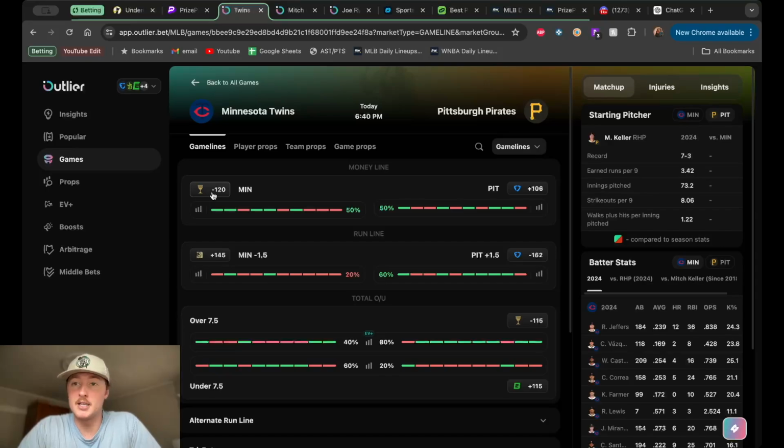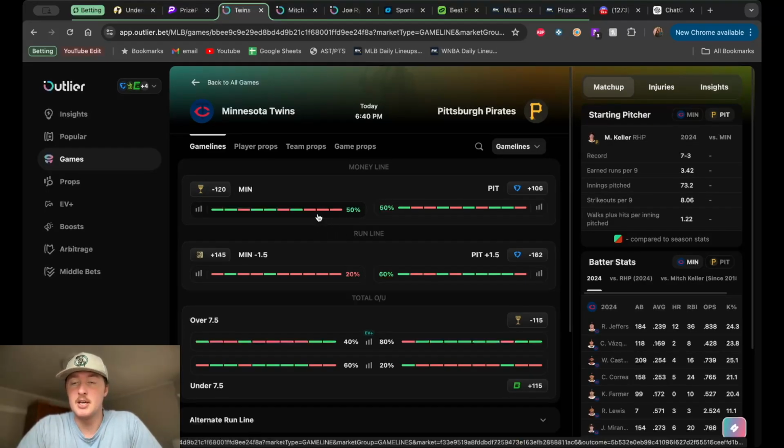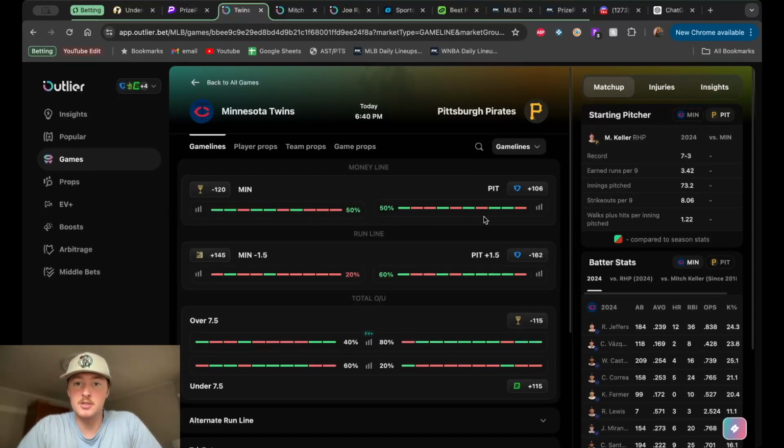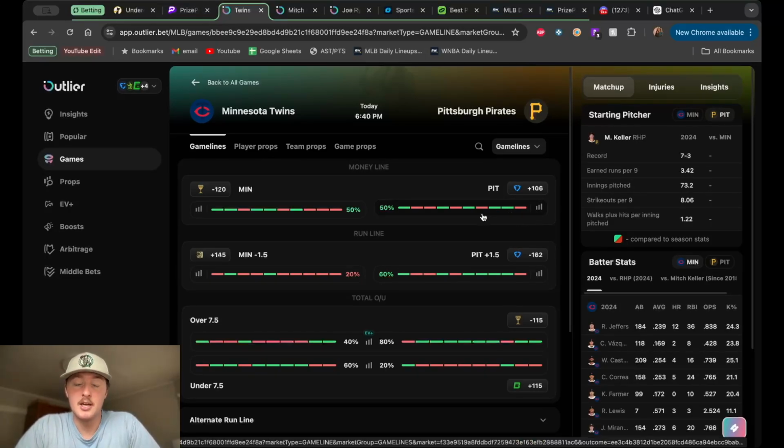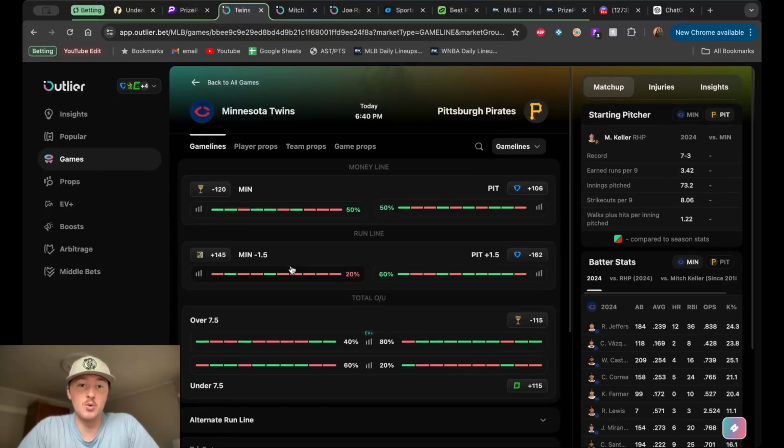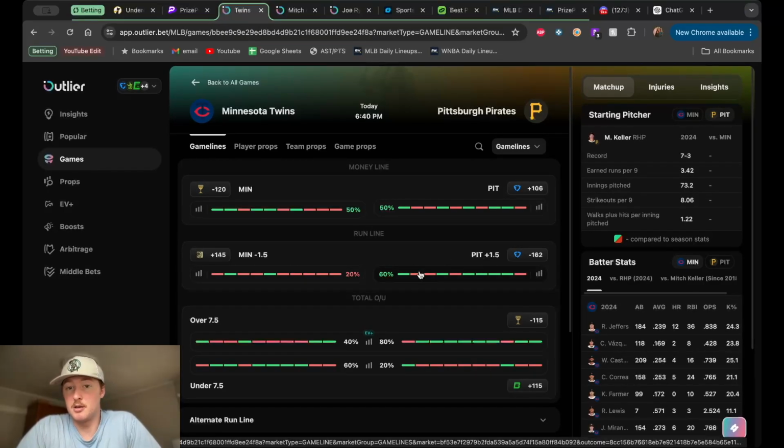So Minnesota minus 120 favorites, but they've lost 3 straight games. That was all to the Yankees, so that's almost fair enough. Pittsburgh has won 2 of the last 3 games. Those are all against the Dodgers, who have been struggling offensively. Then you got the Twins struggling against the spread here. About 20% of the last 10 games they've hit. Pittsburgh a little bit better against the spread.